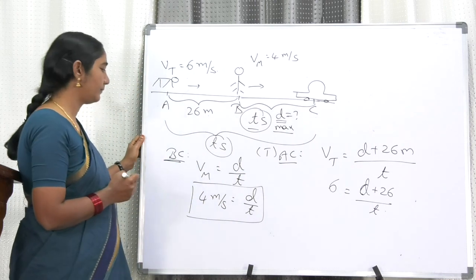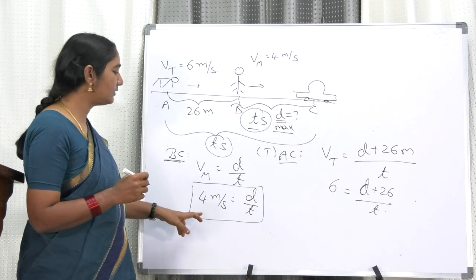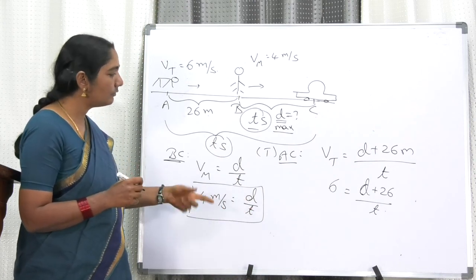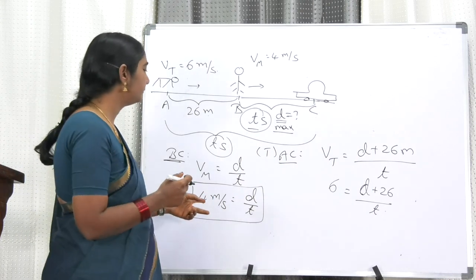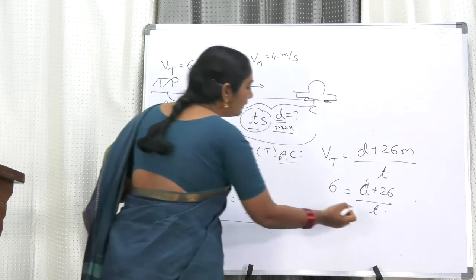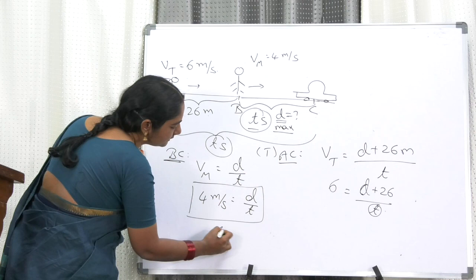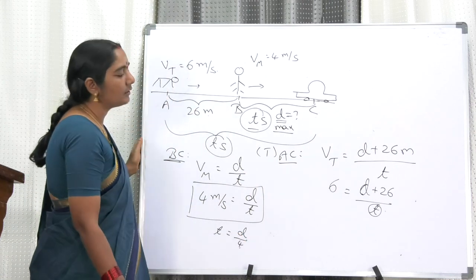Now my dear friends, please try to understand. Wherever there is T, we can replace T by, from this, T is nothing but equal to D by 4.